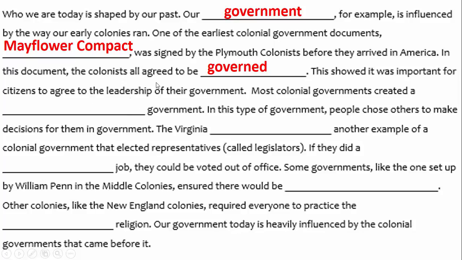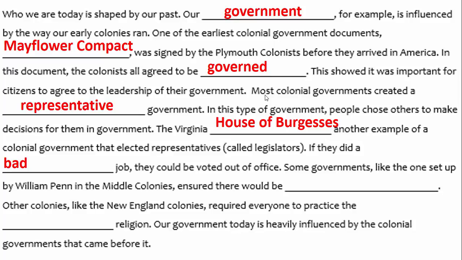If that was hard for you, this little paragraph might be helpful. Most colonial governments created a representative government. In this type of government, people chose others to make decisions for them in government. The Virginia House of Burgesses is another example of colonial governments that elected representatives called legislators.